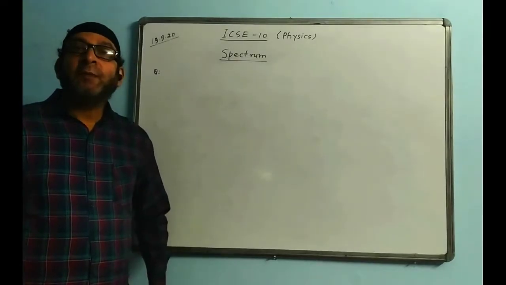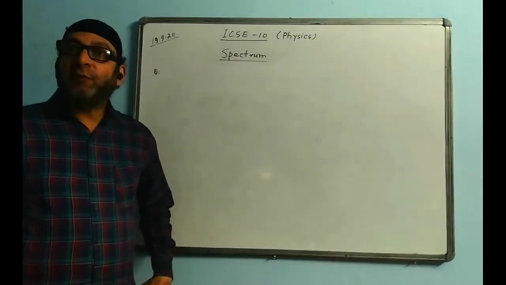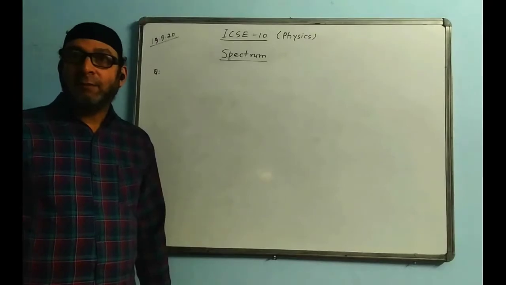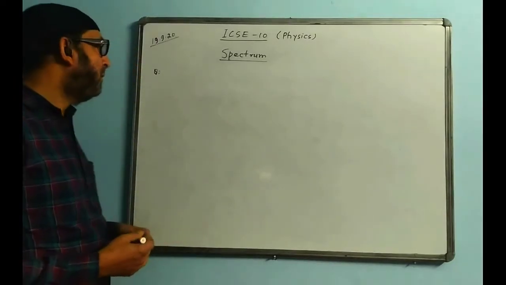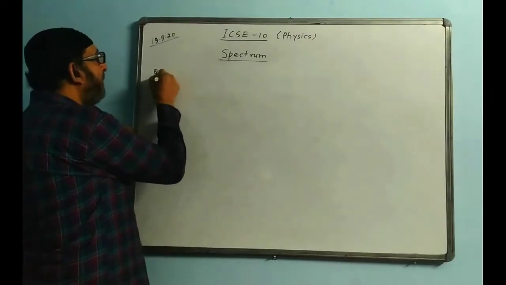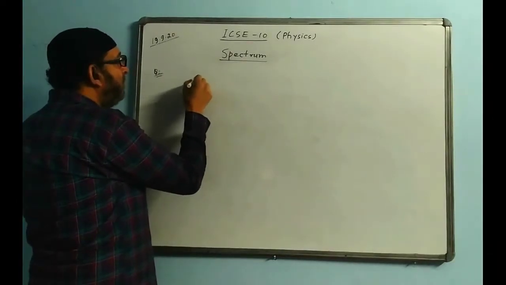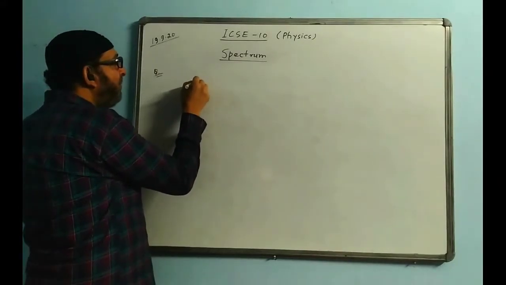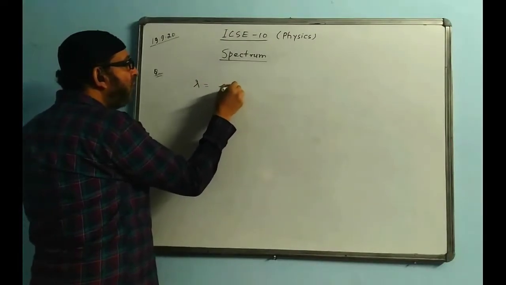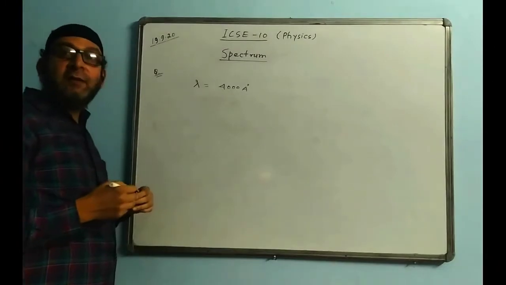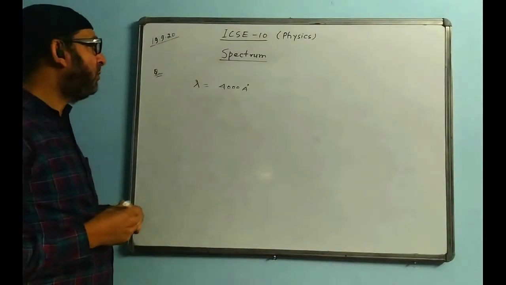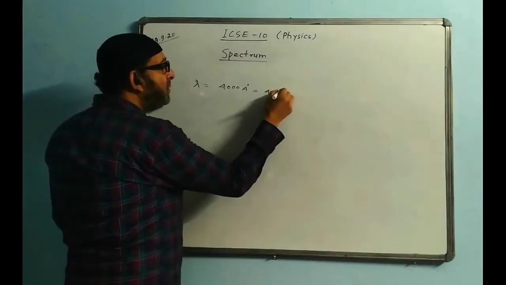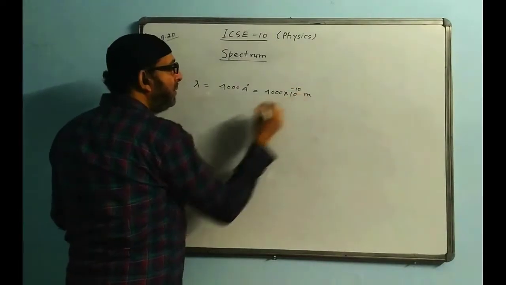If a question asks you to find the frequency of violet light, we'll write the answer like this. What is the wavelength? Lambda is equal to 4,000 angstrom. Or in the question they may say, take the wavelength of violet light as 4,000 angstrom and find the frequency. So first convert to meter: 4,000 into 10 to the power minus 10 meter.